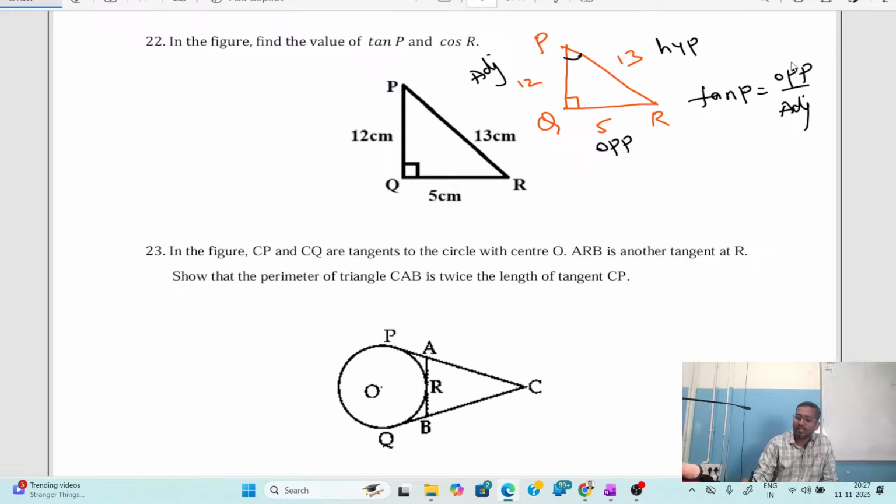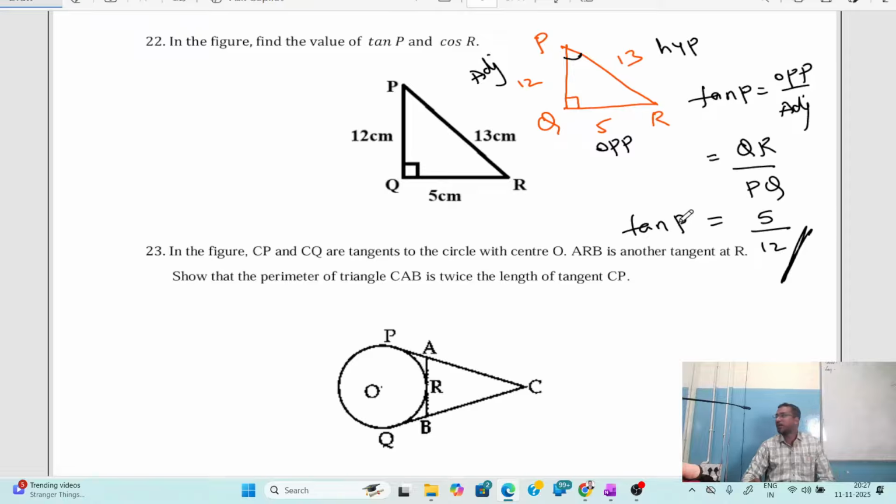Now tan theta is equal to opposite by adjacent. Which is the opposite side here? Opposite side is QR. And which is adjacent? Adjacent side is PQ. Am I right? So opposite is 5, adjacent is 12. So the answer for tan P is 5 by 12. Any doubts?